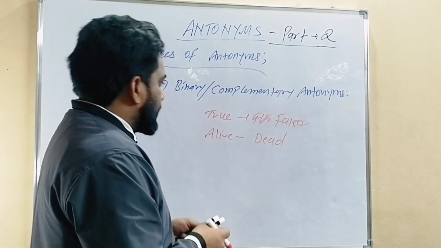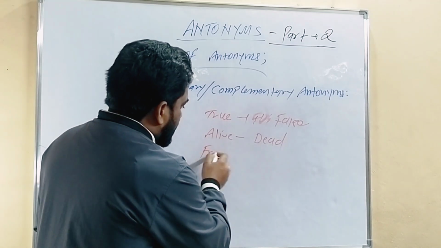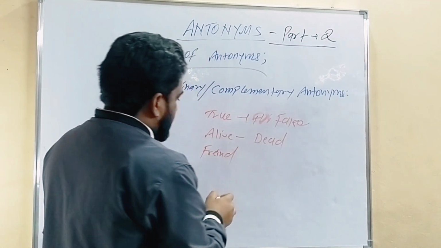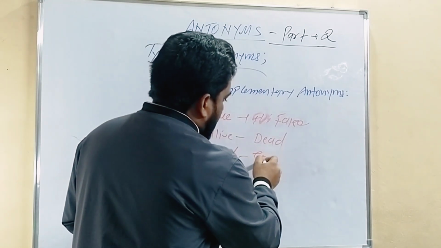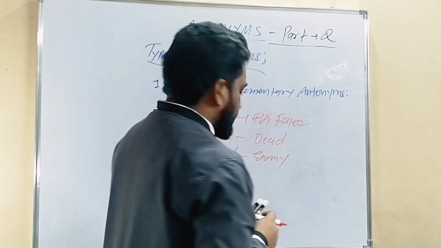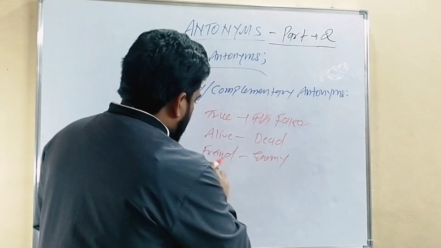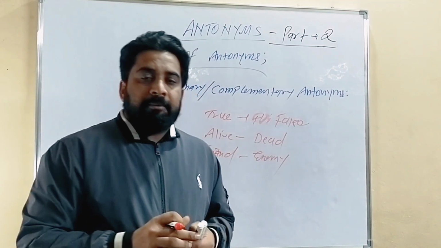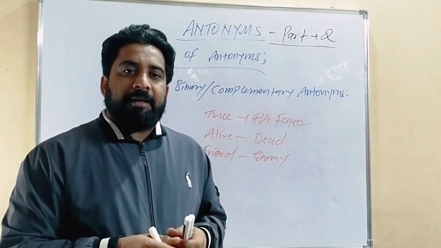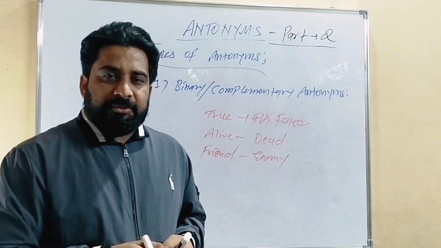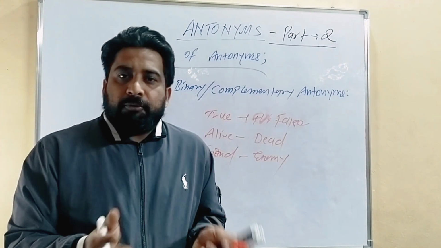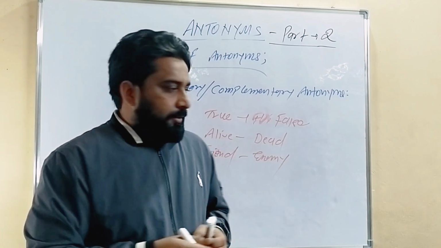The next is friend, or we can say enemy. I think the spelling is an error, F-R-I-E-N-D, that is the correct spelling. I committed a mistake writing it. So friend and enemy, they are just opposite. There is no relation.